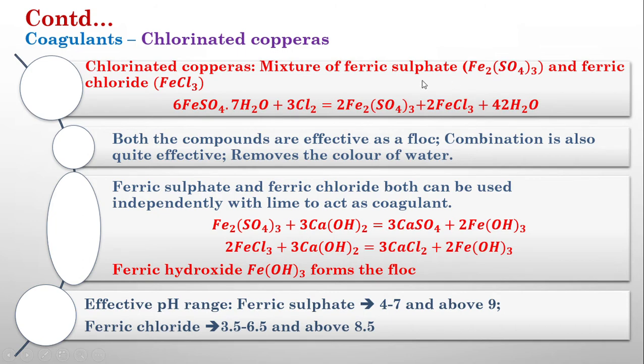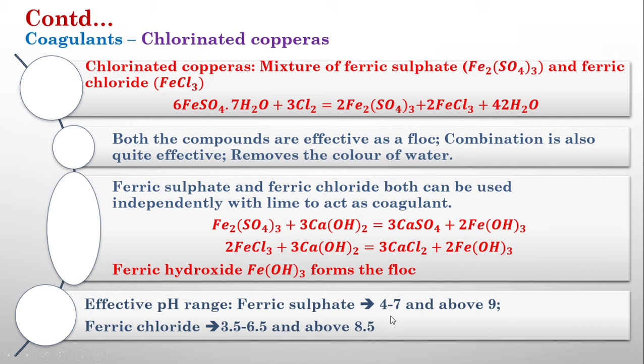And what will happen is, when this ferric sulfate is added to water with the calcium hydroxide in water, we can use both separately as well as with lime. Okay, along with lime also we can use. When ferric sulfate is added with this lime, both will act and form calcium sulfate as well as ferric hydroxide. Also in the case of ferric chloride, ferric chloride acts with this lime to form ferric hydroxide. So this ferric hydroxide is a common byproduct which acts as a flock. Okay, again this flock is used for removal of all the other particles from this water.